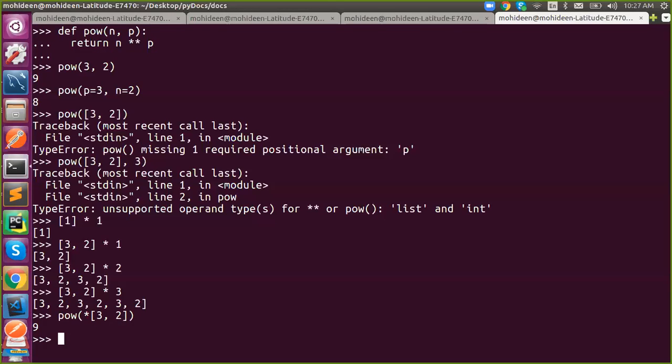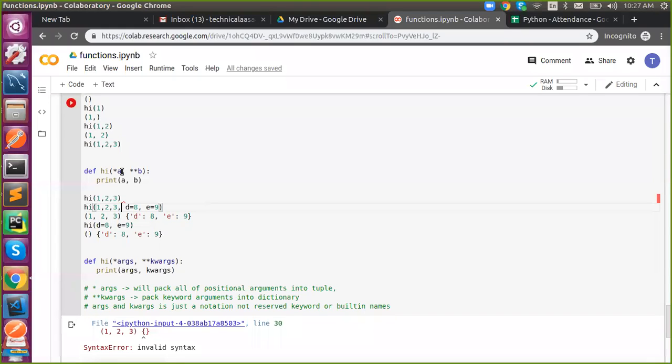This is called unpacking. Here we are using an asterisk in a function call. If you use the same logic in a function definition, that is, as a parameter, it is called packing. Once you use a single star, what happens? This will capture all the positional arguments and return them as a tuple. So you will get a single tuple. Star will capture all the positional arguments, pack them together and produce a tuple. If you don't pass anything, it will return an empty tuple.